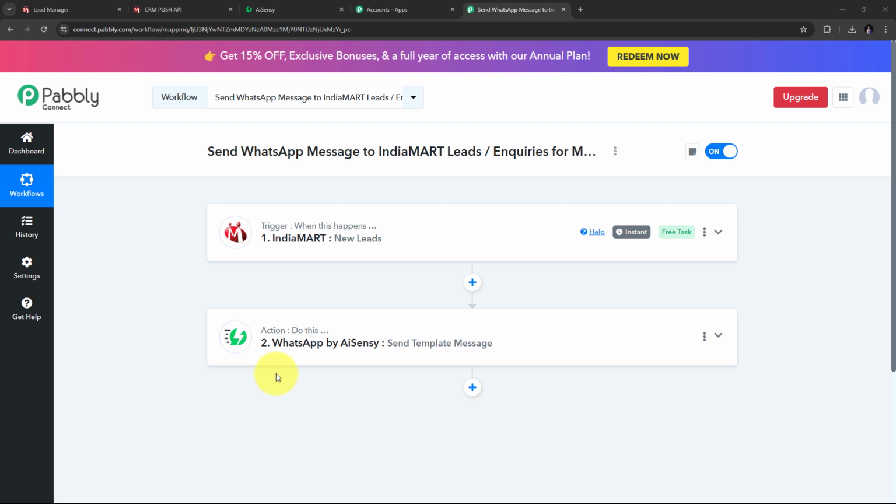And now with this workflow, whenever I'm going to receive a new lead through IndiaMART for my music academy, then automatically I'm going to send a WhatsApp message to that particular lead by using AI Sensei. So here I have successfully created this workflow, and I have created this workflow by following all these steps, and you can also create this workflow by following the same steps that I did in my workflow. And I am also going to add the link of my workflow in the description so you can check it out from there, and thank you for watching this video.